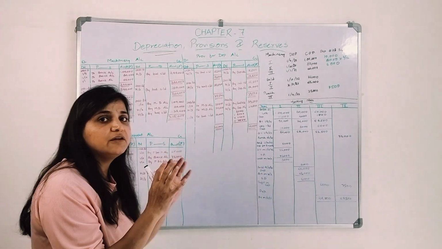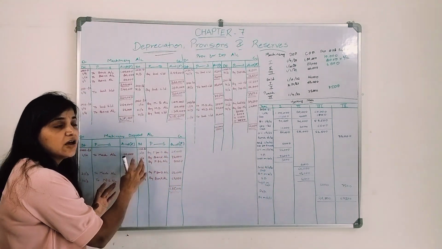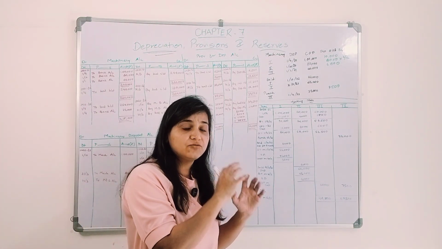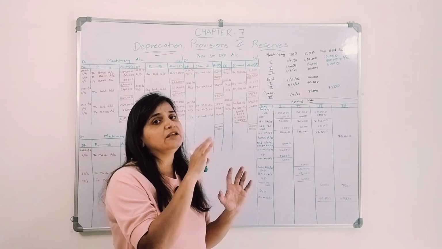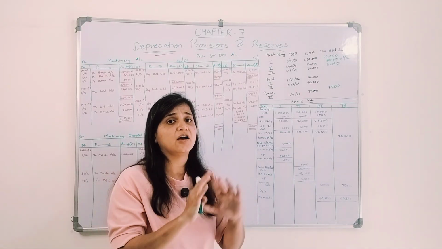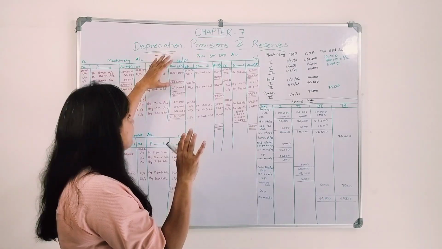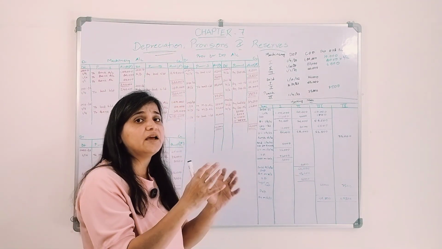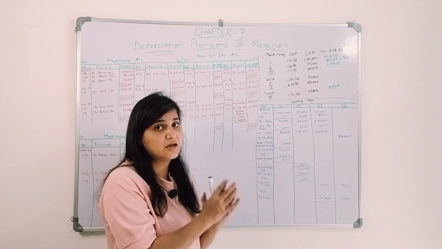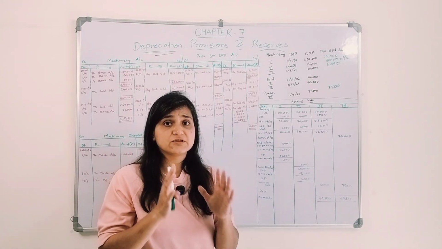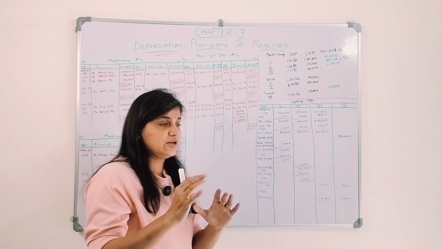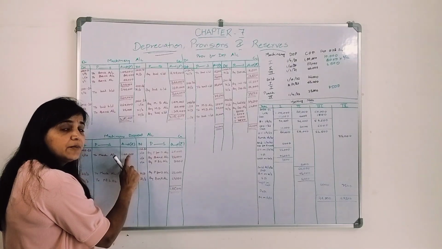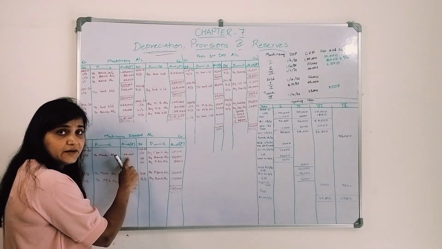Right? Understood? Now we will make an asset disposal account, that is the machinery disposal account. First we need to transfer the price at which we purchased that asset, and we need to close that particular machinery account from the whole machinery account that we have prepared. What will be the entry? This machinery account we are closing and transferring to the machinery disposal account. So the entry will be machinery disposal account debit to machinery account. What price? Cost price, the price at which we purchased this, cost of purchase 1 lakh rupees, right?